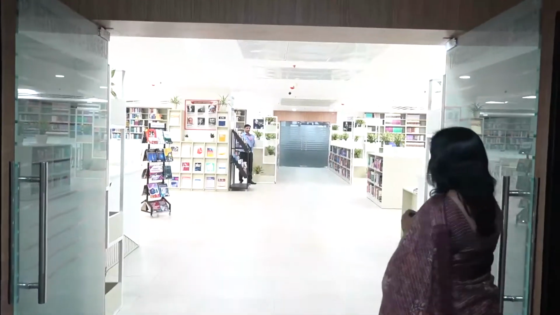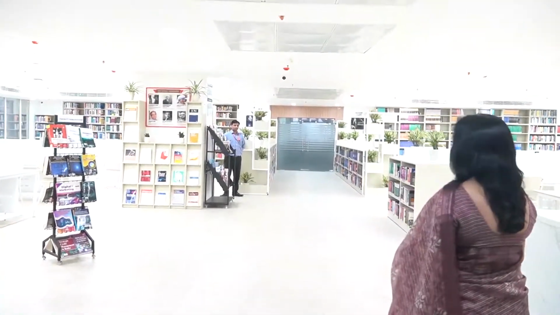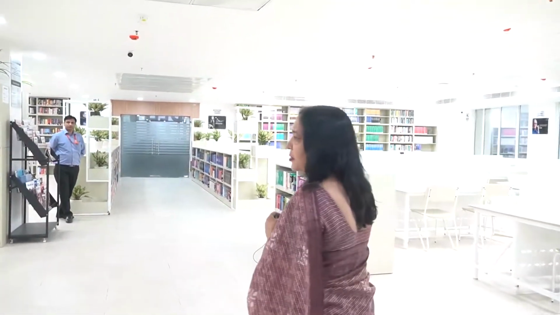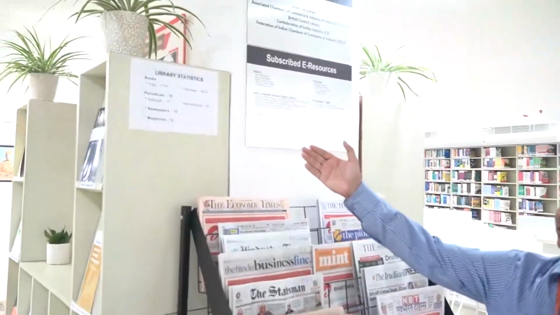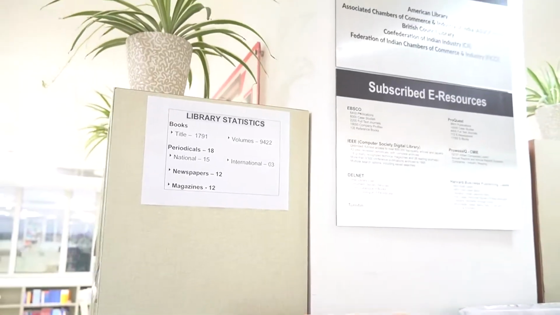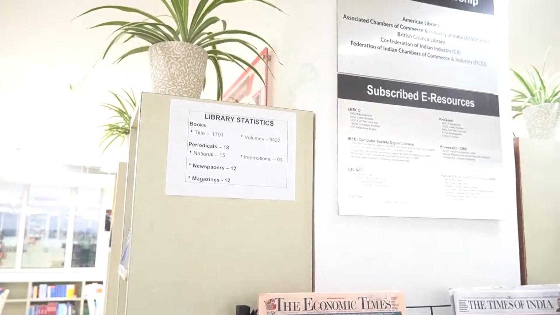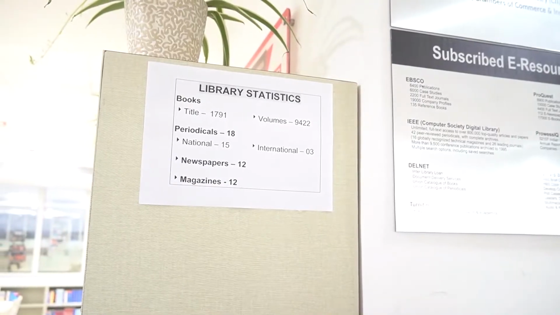We are now entering into our library 2 for engineering department. The area of this library is 430 square meter. In this library, our books are titled 1794, volumes 9422, and periodicals 83 journals, national 15 and 3 international, newspapers 12 and magazines are also 12.